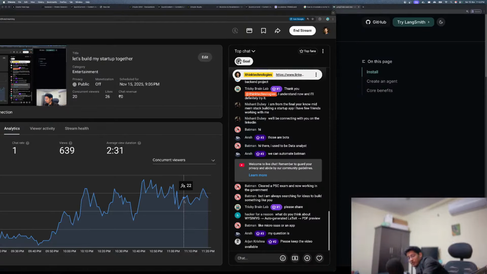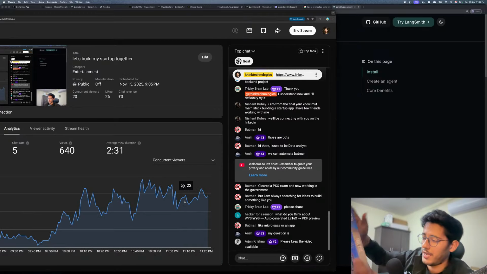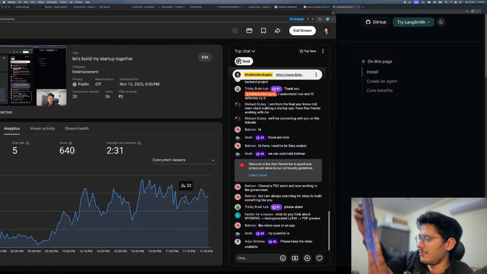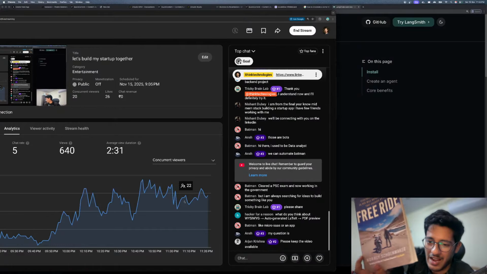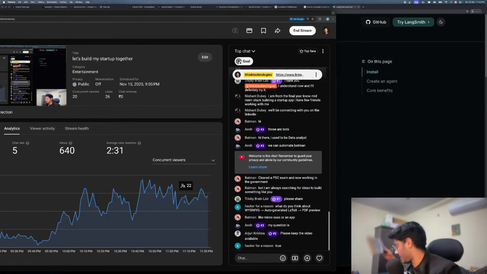By the way, I'm reading this book right now called Free Ride by Nolly Skomaker. I can hardly pronounce her surname. It's a really good book. You guys could try this. That's something I'm doing these days.